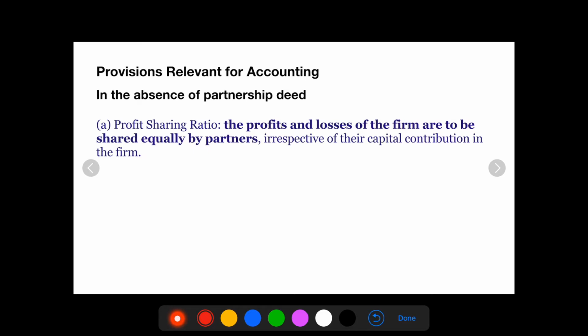Here, we assume that the partnership deed is silent. Irrespective of the amount being contributed by them, that is 1 lakh and 2 lakh, even then the profit and losses to be shared by both A and B will be equal.